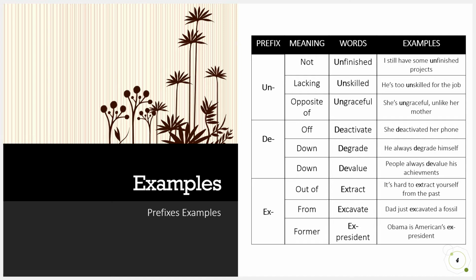The next prefix is "ex", which means out of, from, or former. Words include extract, excavate, and ex-president. For example, it's hard to extract yourself from the past. Dad just excavated a fossil. Third, Obama is America's ex-president.